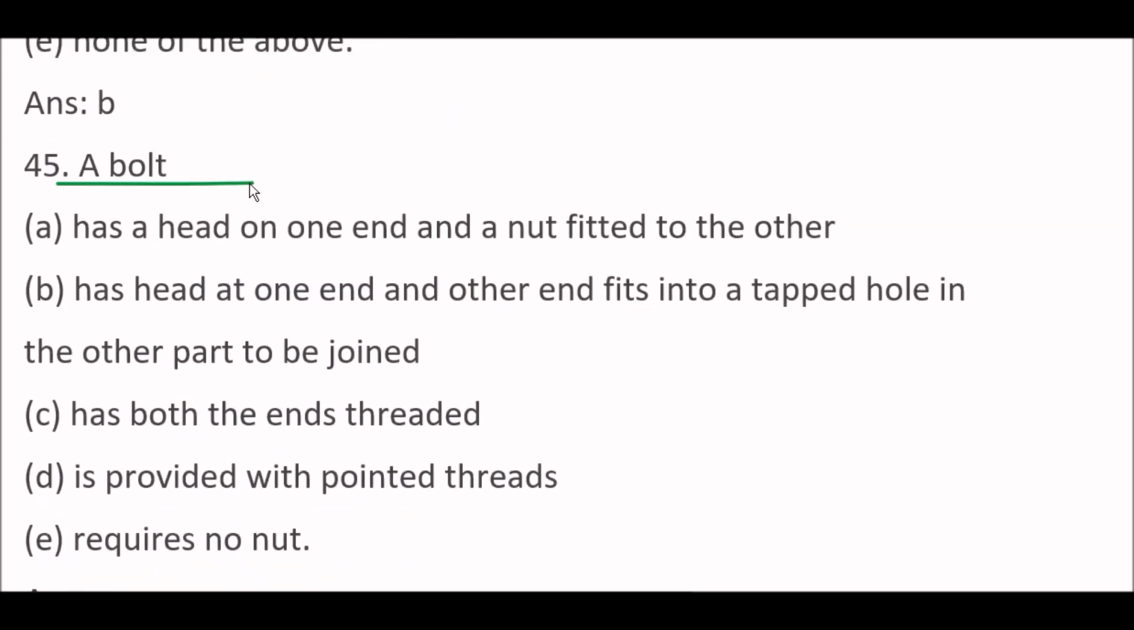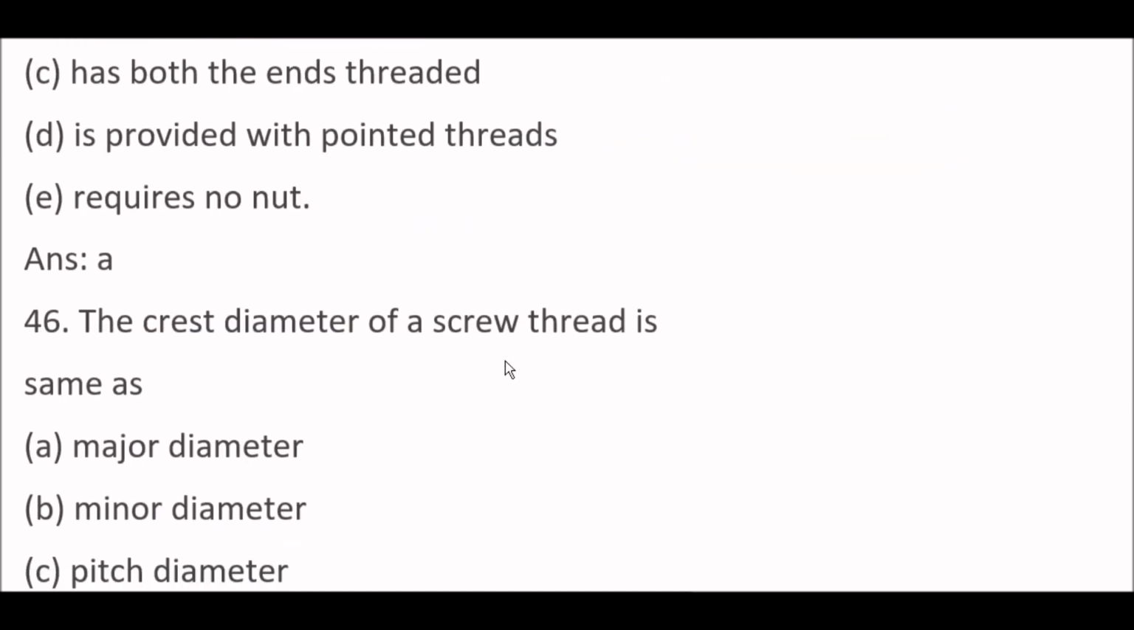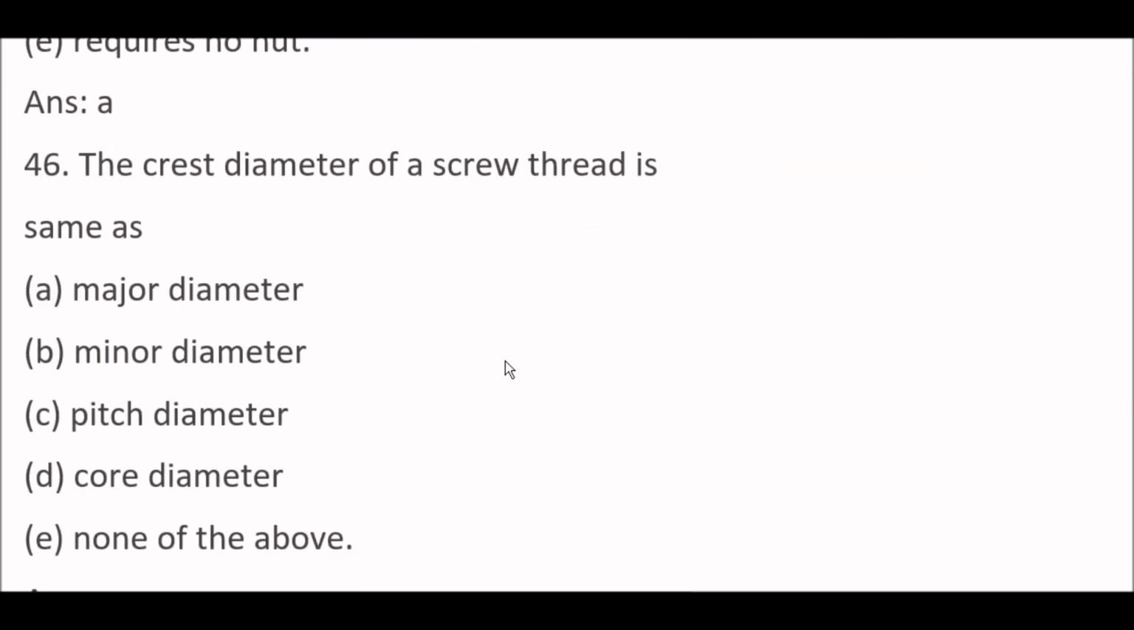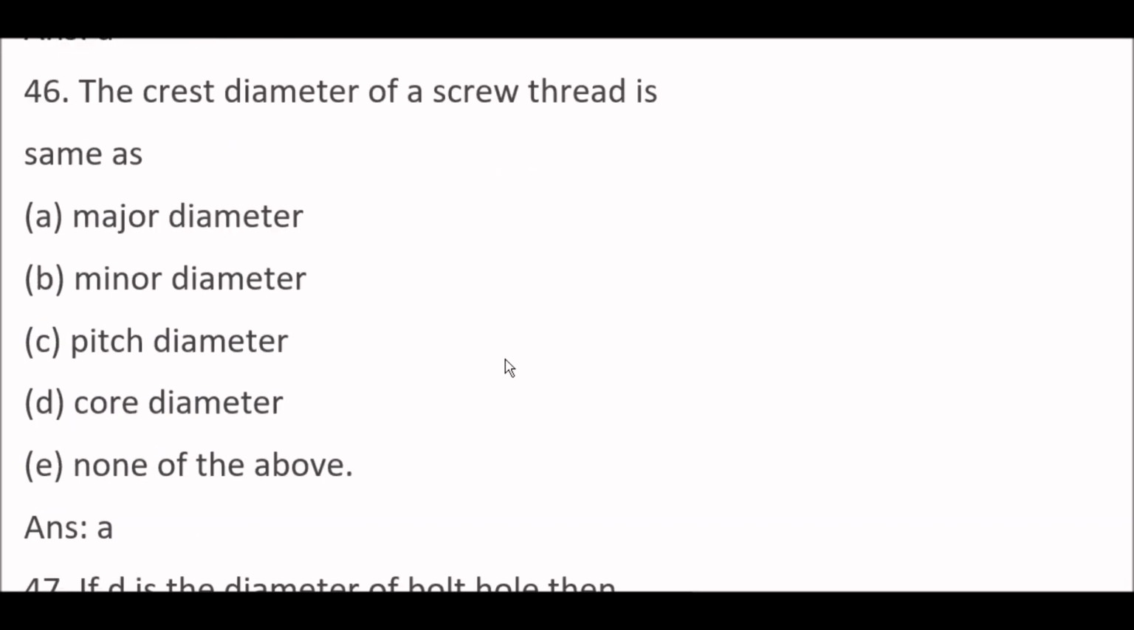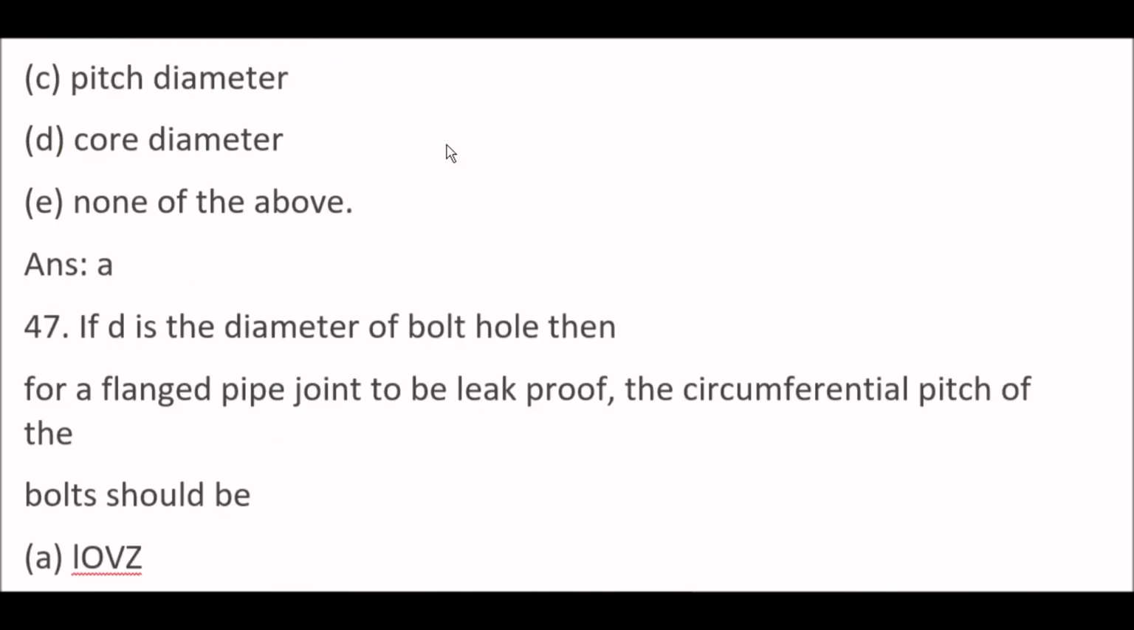Next question. A bolt has a head on one end and a nut fitted to the other. Option A is right one. Next question. The crest diameter of a screw thread is same as option A, major diameter.